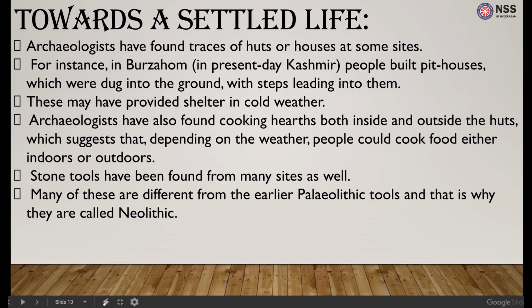Archaeologists have found traces of huts and houses at some sites. As we know, for raising these plants and properly taking care of them, and storing the seeds, the humans had to settle. In Burzahom, people built pit houses, which were dug into the ground with steps leading into them. This means that even in the cold weather and harsh climates, they still had shelter. They also found cooking hearths both inside and outside the huts, which suggests that, depending upon the weather, people could cook food either indoors or outdoors. Similarly, to hunt and cook, stone tools have been found from many sites as well.